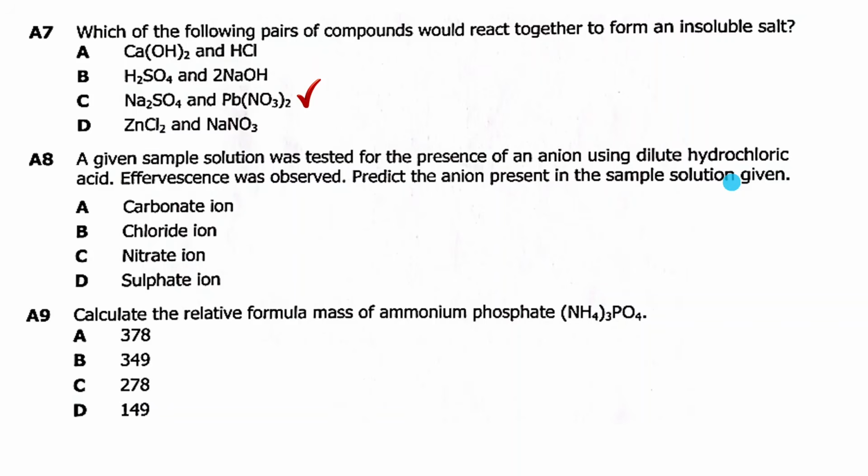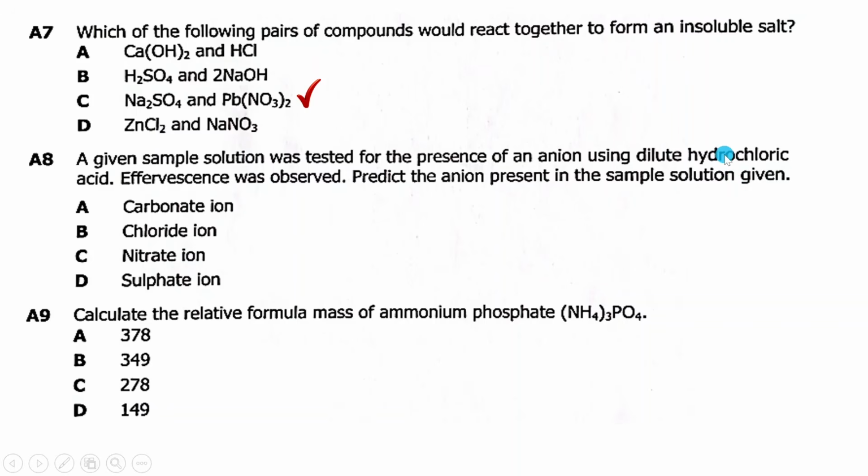So qualitative analysis is a topic in chemistry which deals with identification of ions in compounds. So you can identify cations, which are positive ions, or anions, which are negative ions, using other compounds in the way they react, the gases they produce, the type of substances they produce in terms of color, and also in terms of solubility.